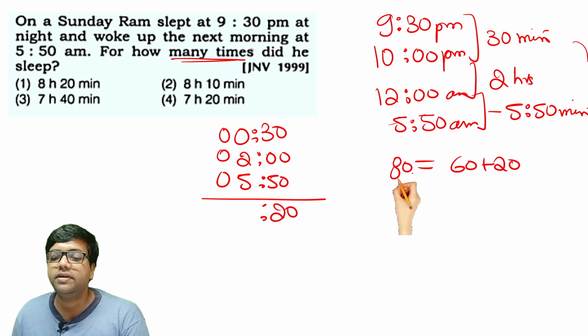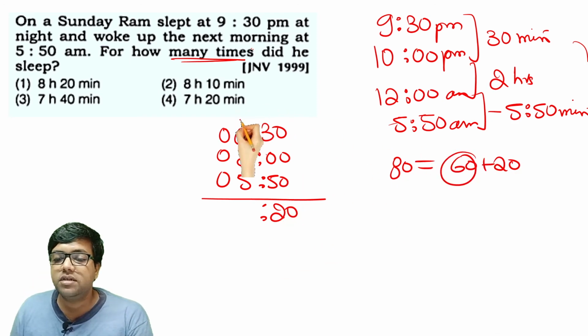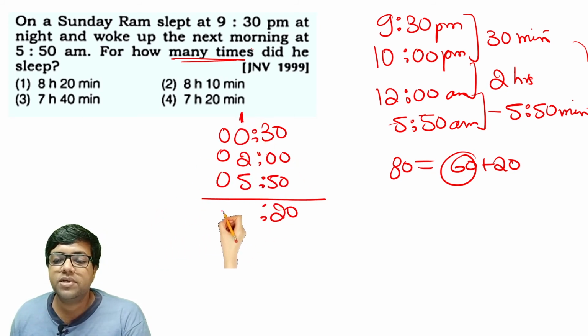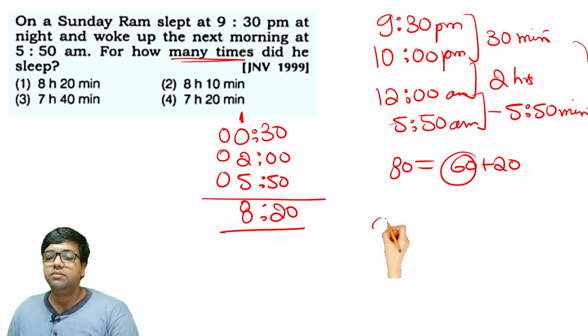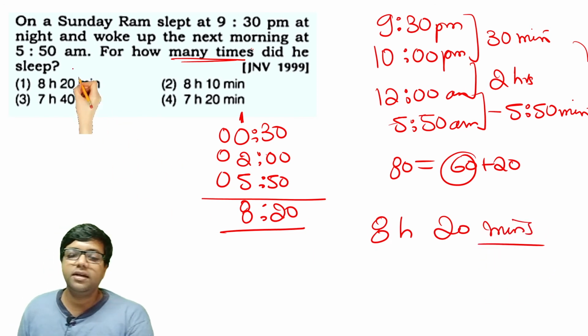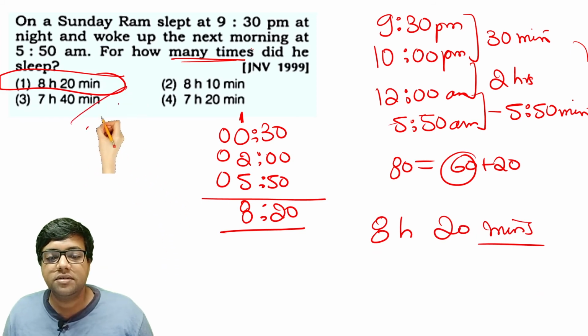So we will write 20, and this value 60 minutes becomes 1 hour. So the 60 minutes goes as a 1 carryover in the hour section. So 1 plus 2 is 3, 3 plus 5 is 8. 8 hours 20 minutes is the right answer for this question. Option 1 is the right answer.